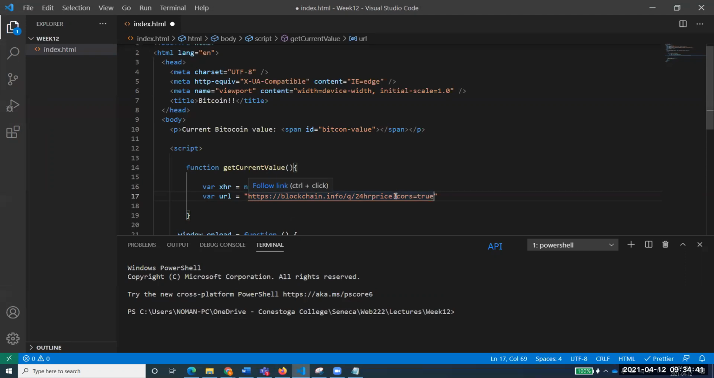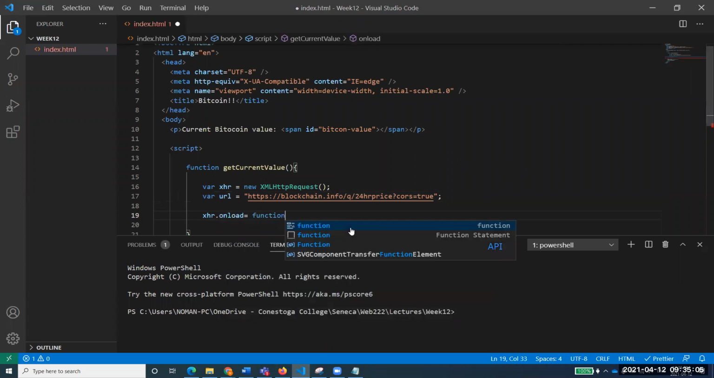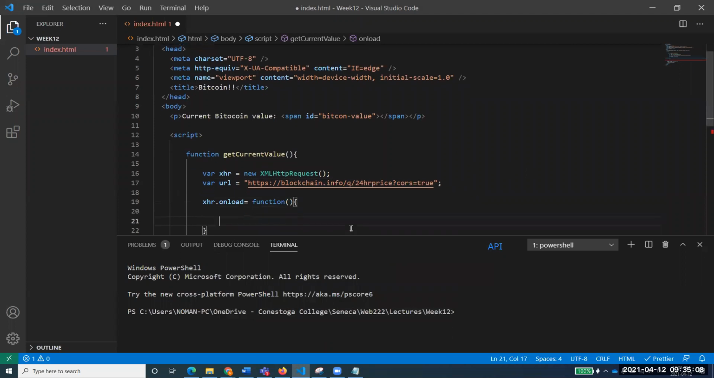You remember the question mark? We had the URL up to the question mark, but what I've added is cors equal to true. I've taken this from our notes page, and you can also take it from the notes page. So I've defined this URL like this. Now we'll define xhr.onload. I want to asynchronously run a function that runs when the data comes up. So var response, the first variable I'm creating, equal to this.responseText.